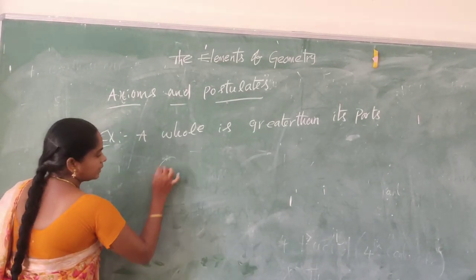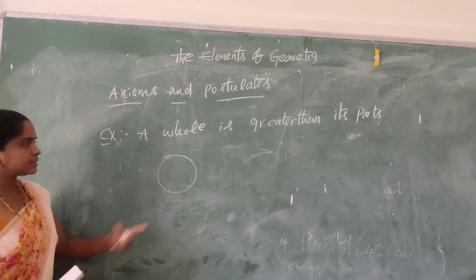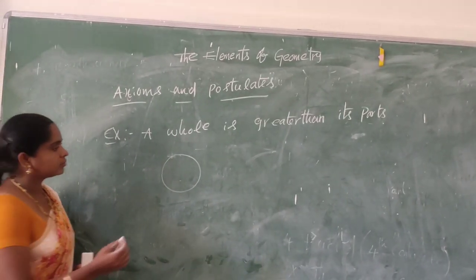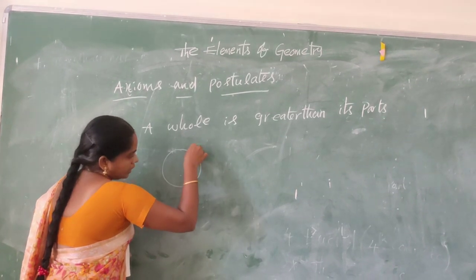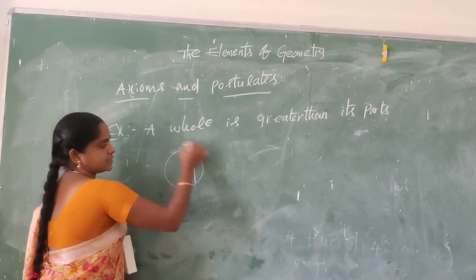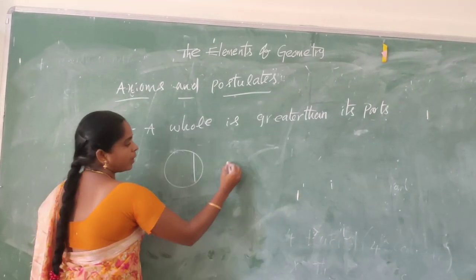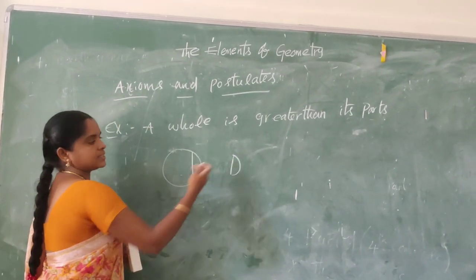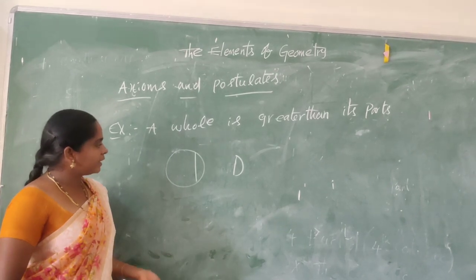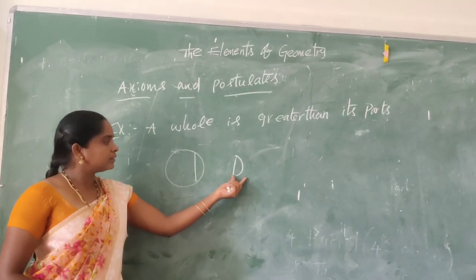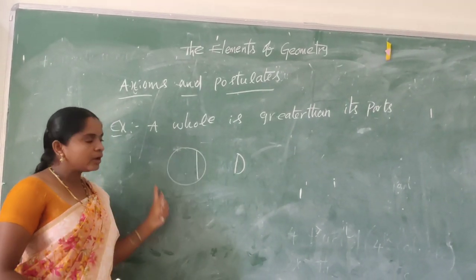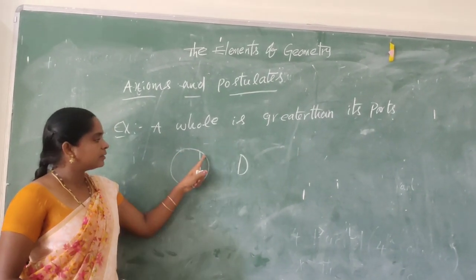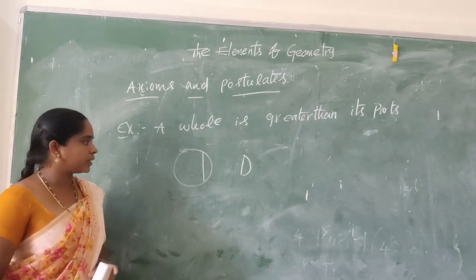So let us take a circle. A circle is the whole. I am taking a small part of this. Clearly, this part is less than the whole.